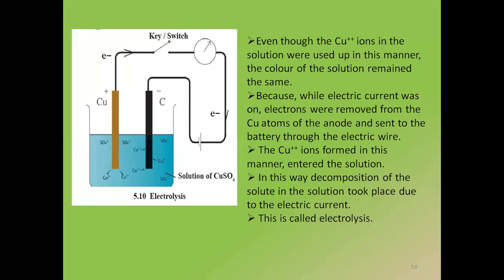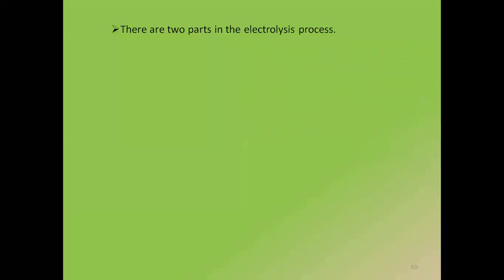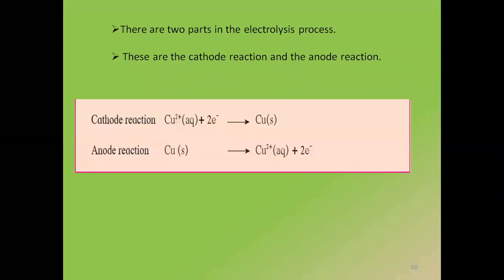This process of electrolysis में two important steps happen. There are two reactions. One is cathode reaction and the other is anode reaction. The cathode reaction is what? Cathode पे क्या बना था? Copper ions बना था. Cu2 plus. Do you agree to this? Cathode के पास कौन गया? Cu2 plus ना, क्योंकि cathode is negative.